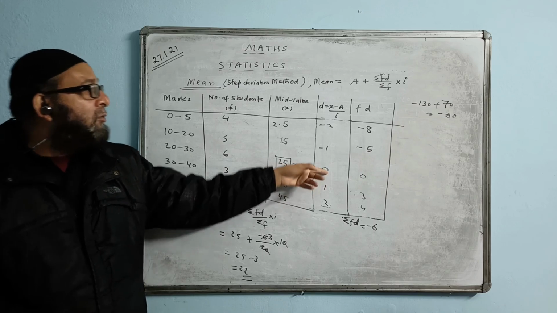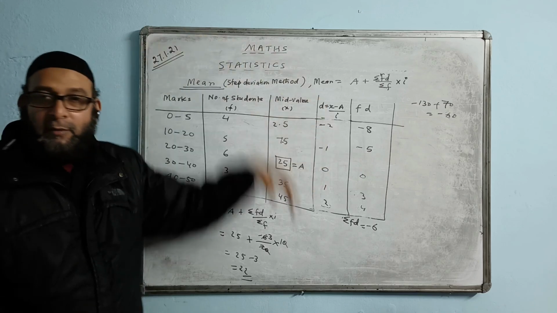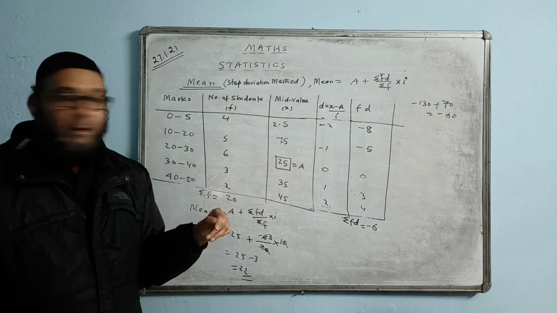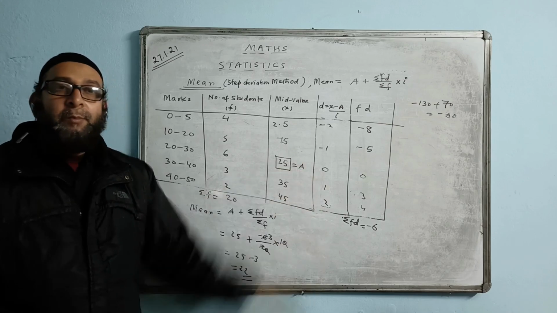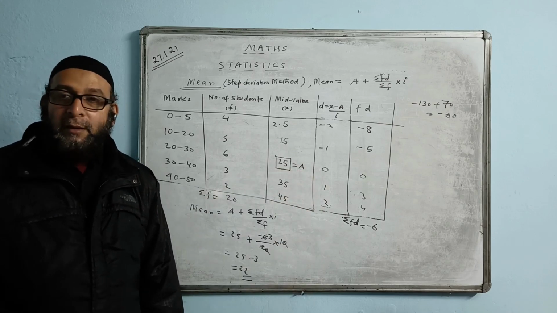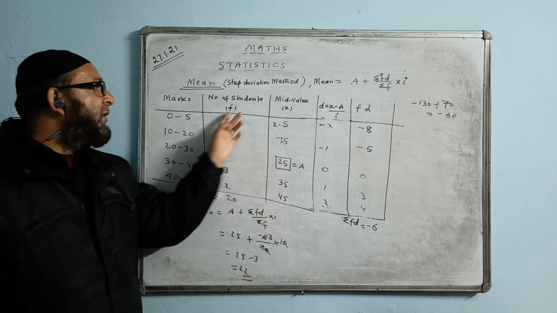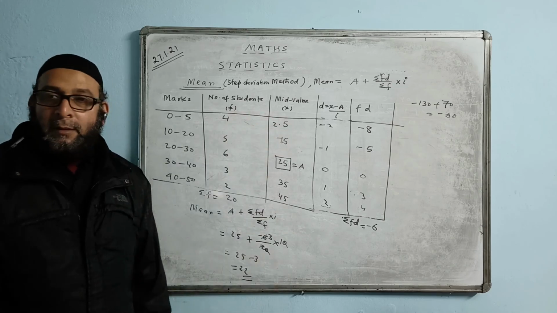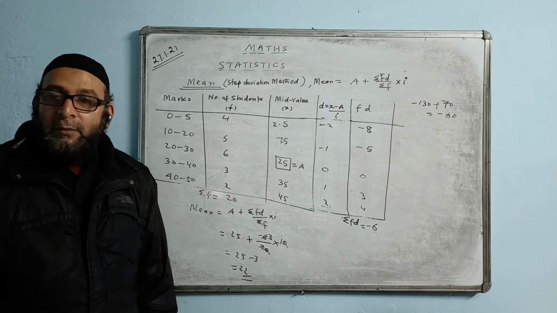A you choose, that 0, go above minus 1, minus 2 till where it goes. Don't bother about what is coming here. And downward you go with the positive, 1, 2, 3 and so on till where it goes. And then you find F into D and then you calculate. Hope you understood.